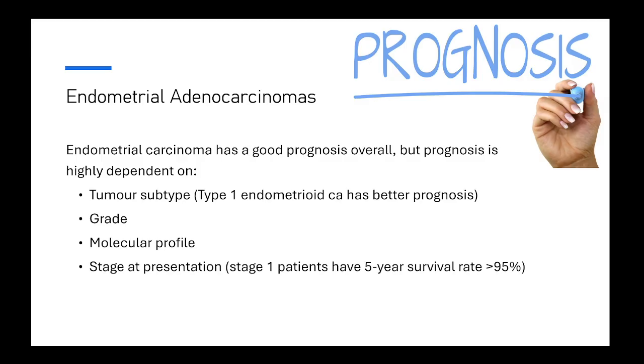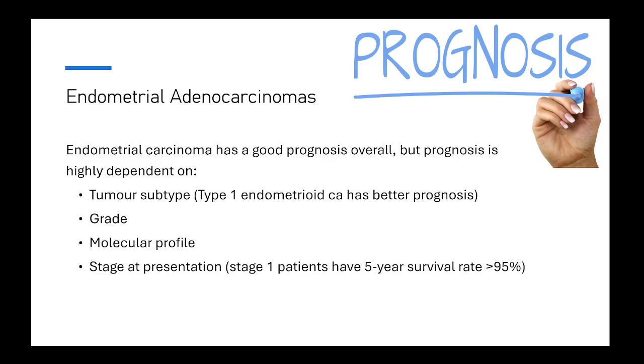What's the prognosis of endometrial adenocarcinoma? On average, it's a good prognosis overall, with the caveat that prognosis is highly dependent on a few things. The tumor subtype, right? So type 1 endometrioid carcinomas have better prognosis.